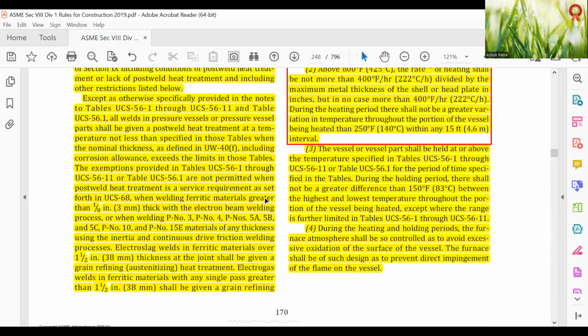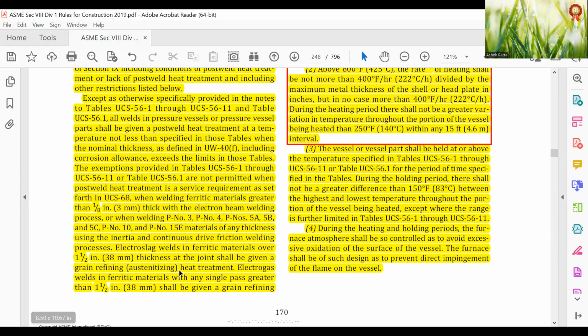When welding ferritic materials greater than 1/8 inch (3 mm) thick with the electron beam welding process, or when welding P-No. 3, P-No. 4, P-No. 5A, 5B, 5C, 10 and P-No. 15 materials of any thickness using the inertia and continuous drive friction welding process. Electroslag welds in ferritic materials above 1-1/2 inch (38 mm) thickness at the joints shall be given a grain refining, austenitizing heat treatment.